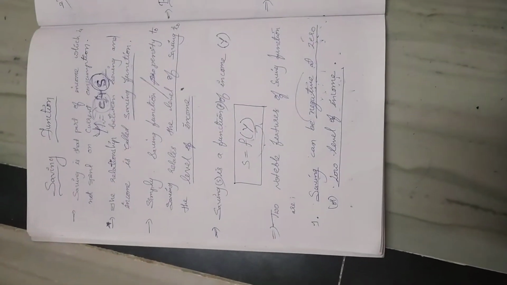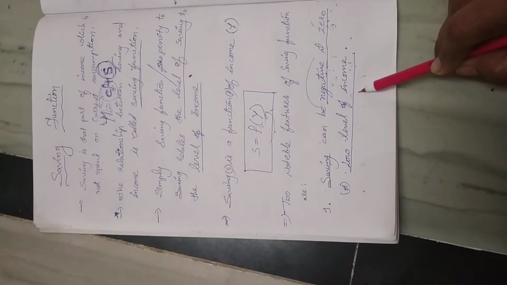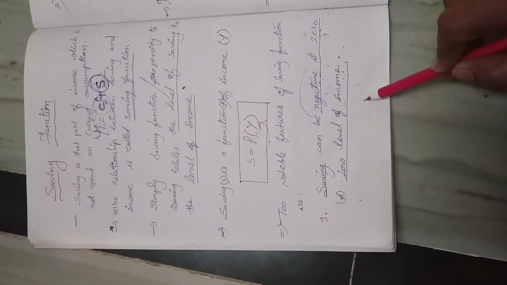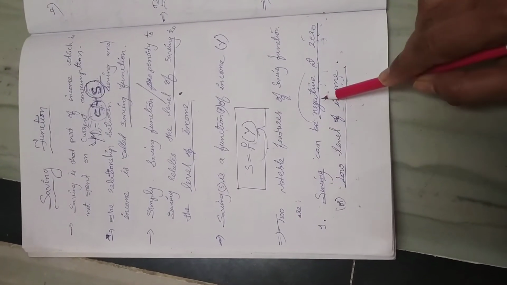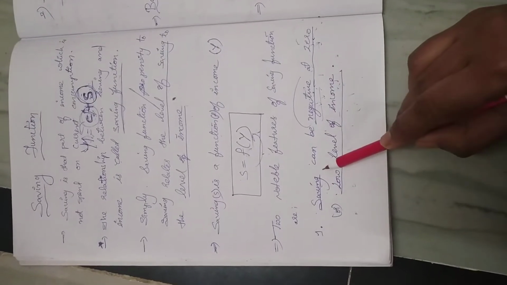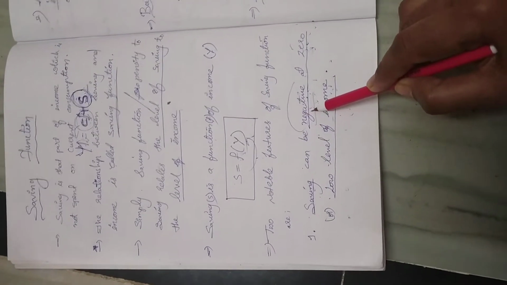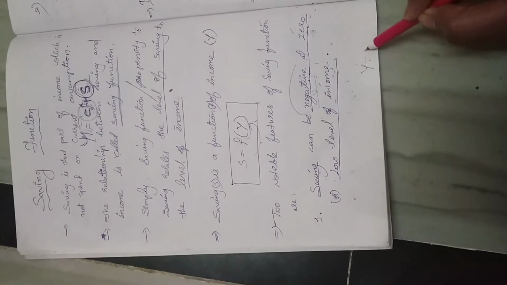Just observe your surroundings, your neighbors in society who are earning low incomes. They are unable to meet their present consumption, so their savings can be negative. If savings are zero, there is no borrowing; income is equal to consumption.